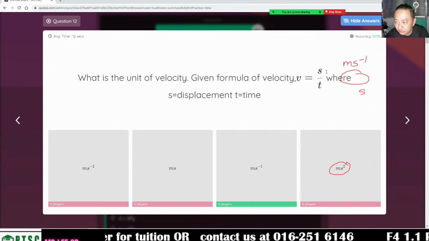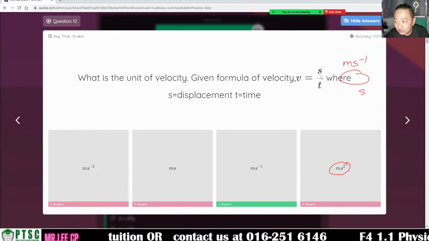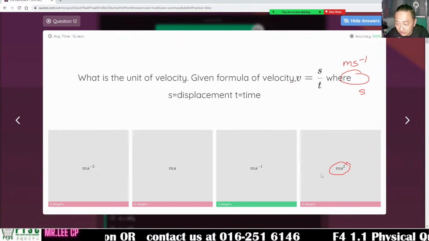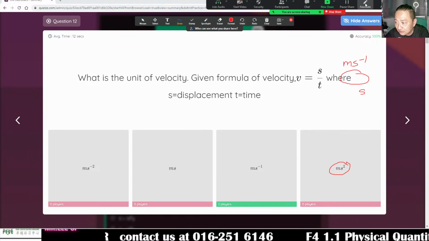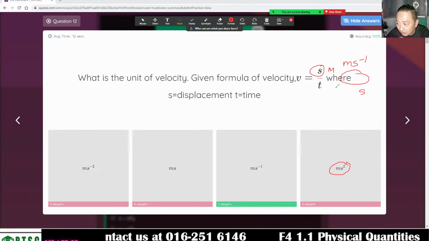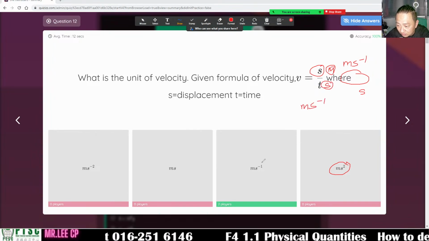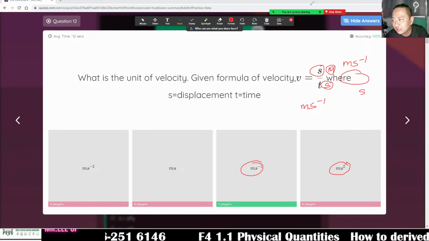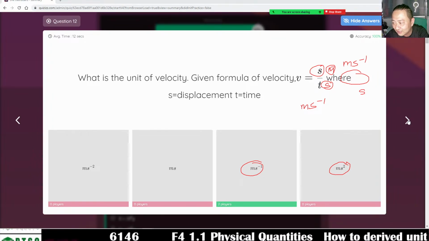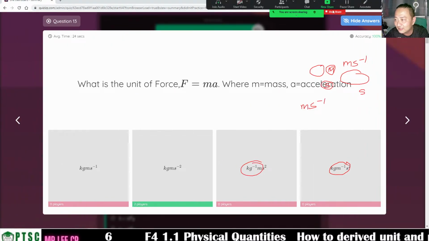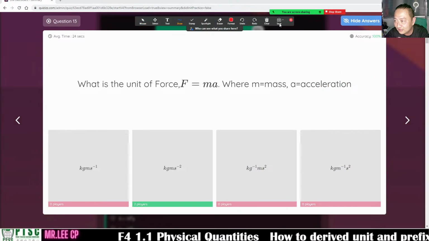What is the unit of velocity? Velocity is s over t, displacement over the time. Meter per second. That's all. This one is easier. Velocity is easier, acceleration is slightly harder.